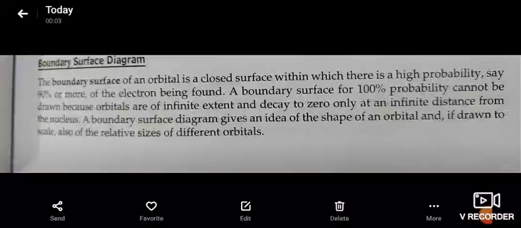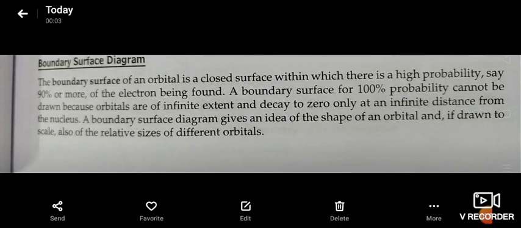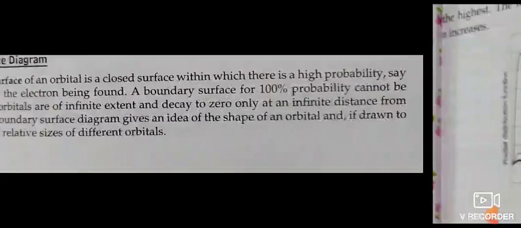A boundary surface diagram gives an idea of the shape of an orbital, and if it is drawn to scale, also the relative size of different orbitals. So, it will give the shape of the orbital and the size of the orbital. When you see that, you can draw a graph for probability and distance from nucleus, or radius.